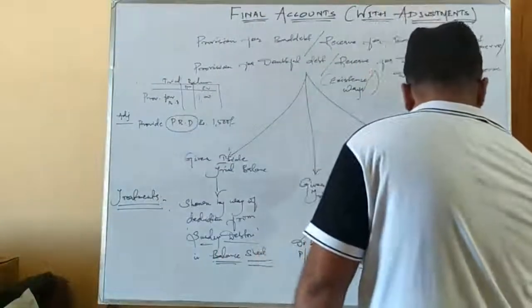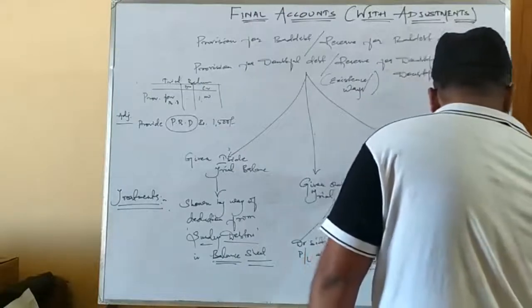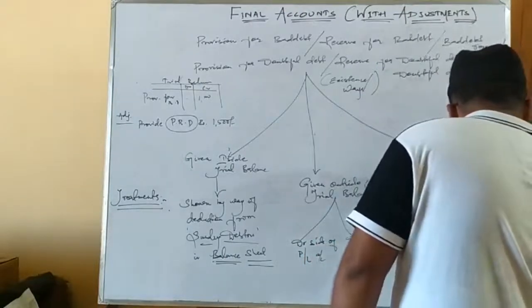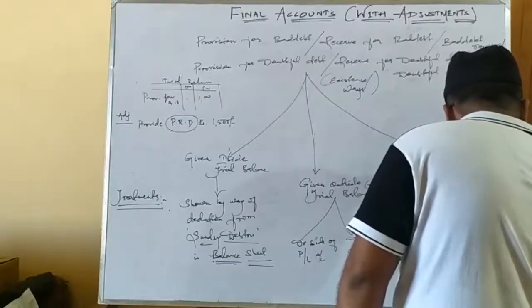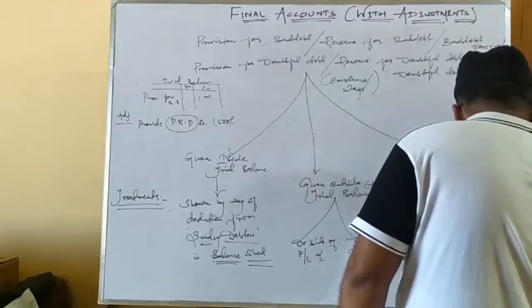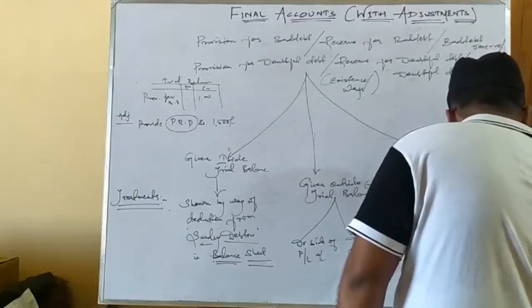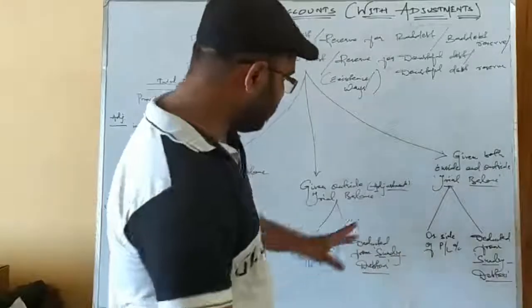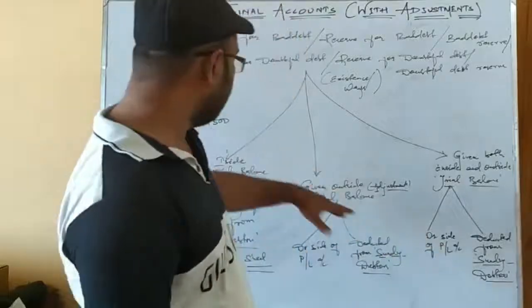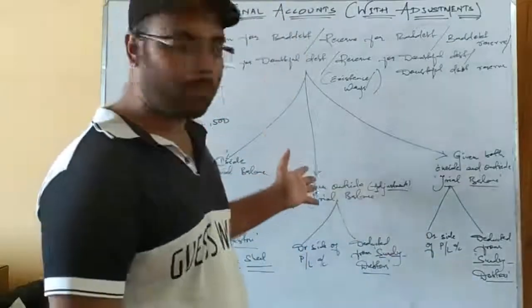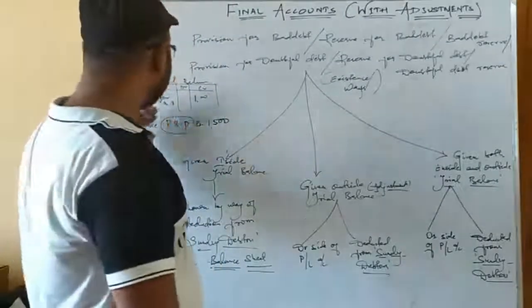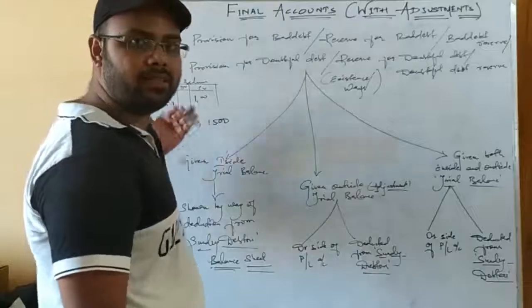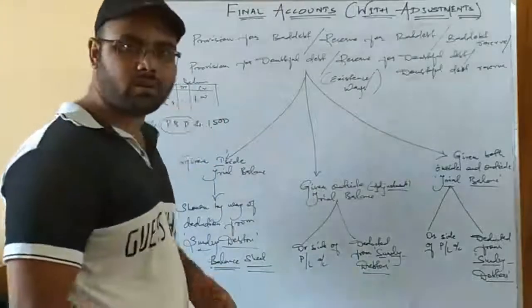So it will be treated in two ways, as I told you now. It is deducted from debtors. I am telling you about the second treatment. So these are the two treatments required for provision or reserve for bad debt. For example, as I have given here, provision is given as 1000, and in the fresh year or the current year you have to make provision for 1500.